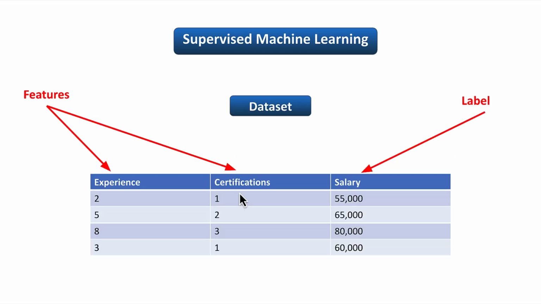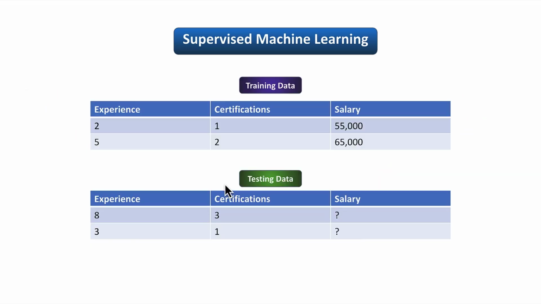In supervised machine learning, when we train our model on this dataset, we first divide our dataset into these two parts. On training data we train our model, and then for testing our model we use this testing data. Here we only pass the experience and certifications to the model, and our model will predict the salary of a person.